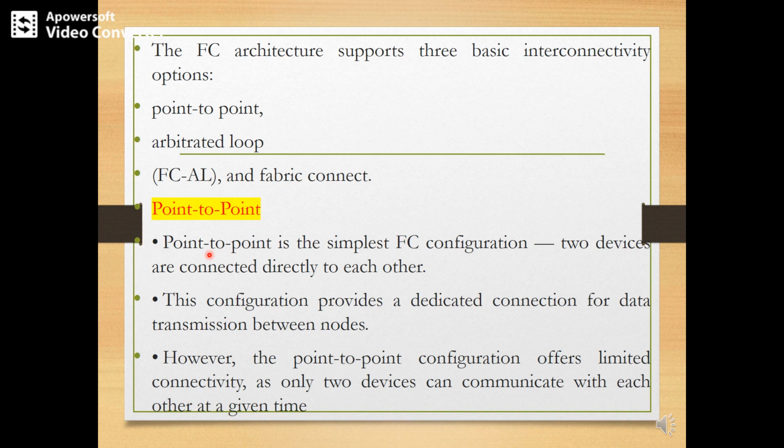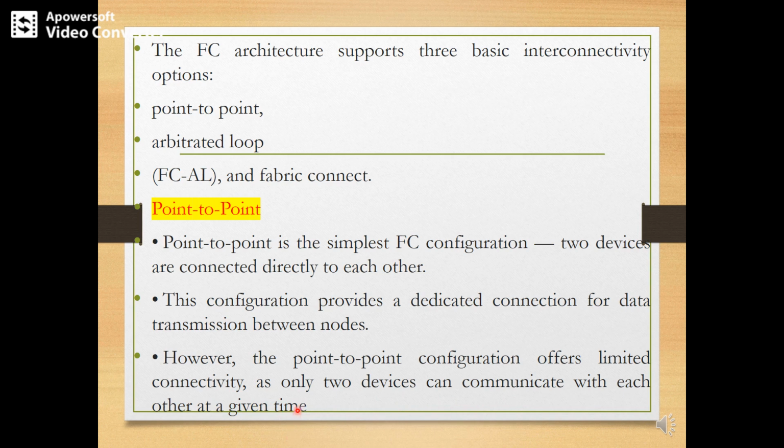Point-to-point connectivity is the simplest FC configuration, and two devices are directly connected to each other. This configuration provides a dedicated path for the data transmissions between two nodes. However, the point-to-point configuration offers limited connectivity, as only two devices can communicate with each other at a given time.